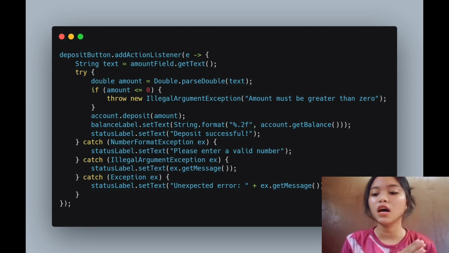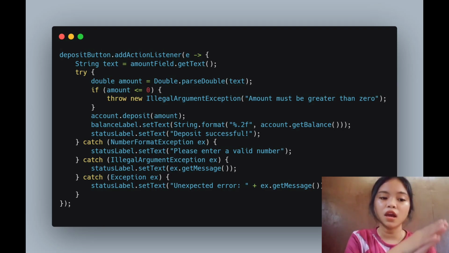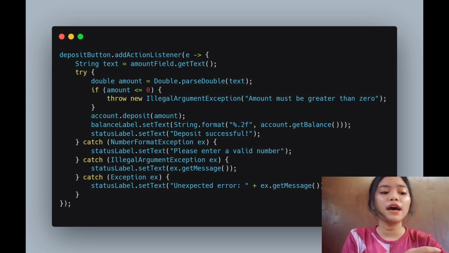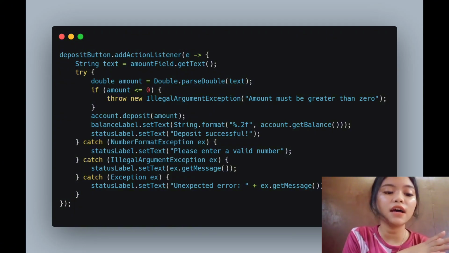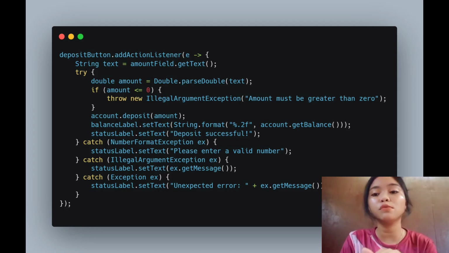So the next line is double amount = Double.parseDouble(text). This line converts the text you typed into a number. Example, 100 turns into 100.0. So the next line is if amount less than or equal to 0. This line checks if the number is 0 or negative. If it is, throw an error. So the next line is balance += amount. This line adds the amount to your account balance. So the next is balanceLabel.setText. This line updates the screen to show your new balance.